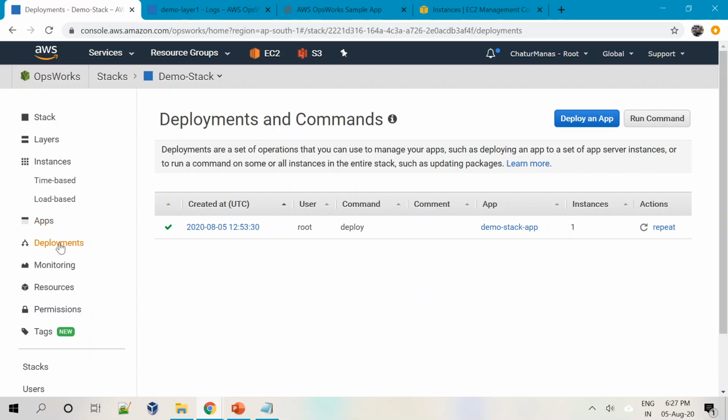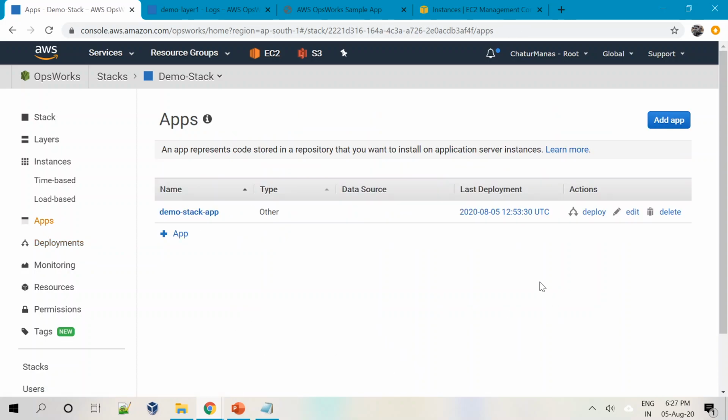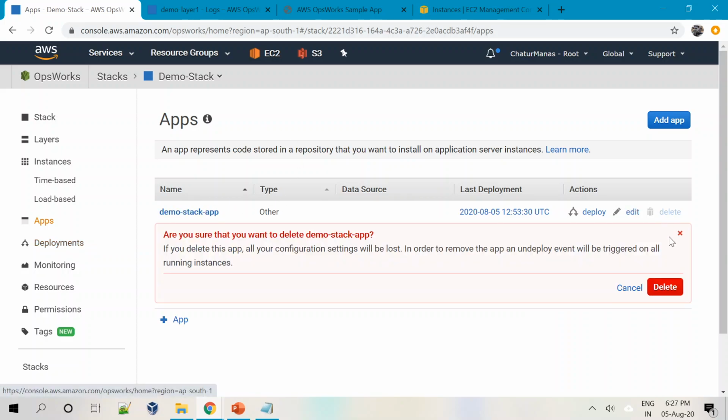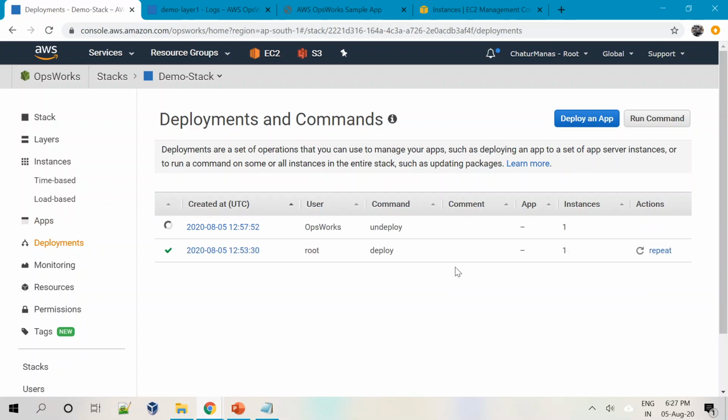So what I will do, I'll go to apps, and there is a deploy here. The first thing that we will do is let's delete this particular app that we had. So I deleted the app, then I come to the deployment, and see there is an undeploy that is already happening because we deleted the app, right? So now there's an undeploy process that is happening.